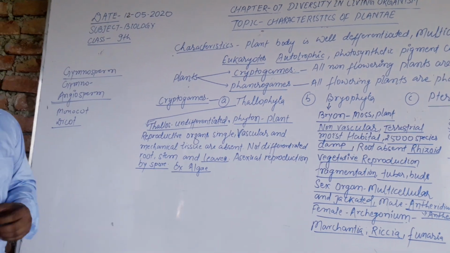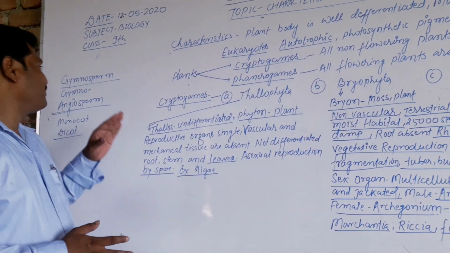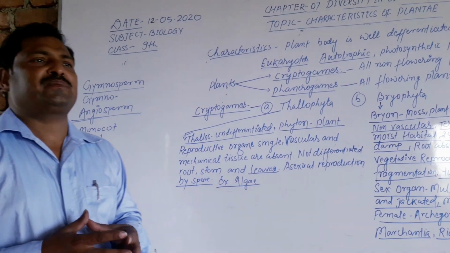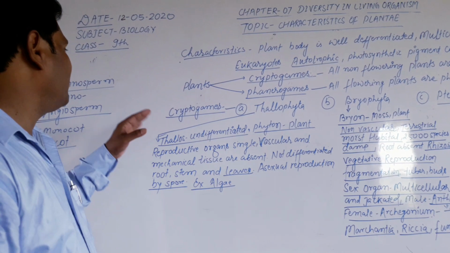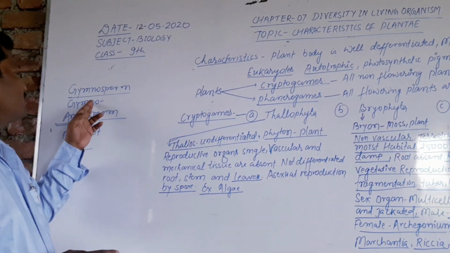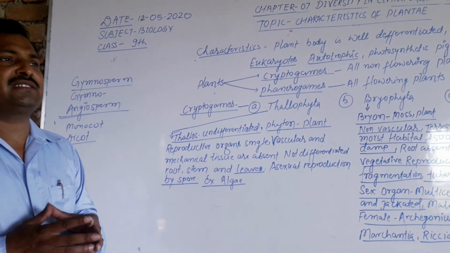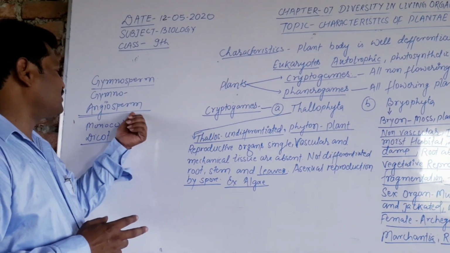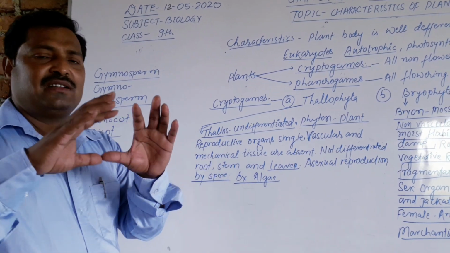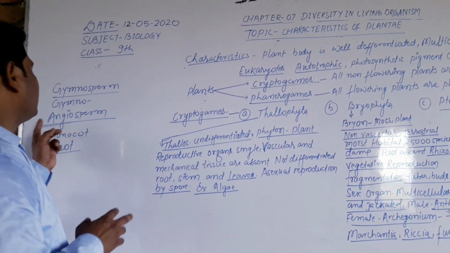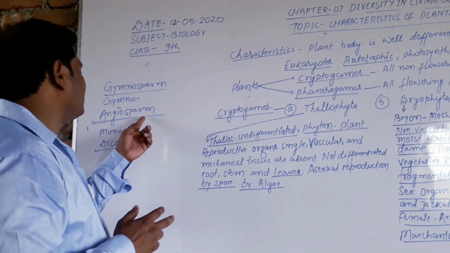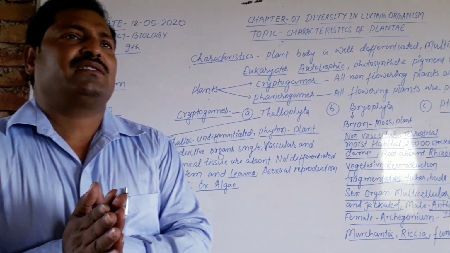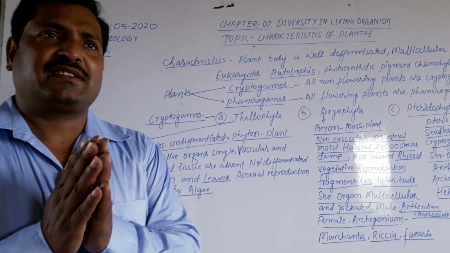Now, dear students, according to your book, the topic given is gymnosperms and angiosperms. Gymnosperms are those plants which have naked seeds, gymnos meaning naked and sperma meaning seed, non-jacketed. Angiosperms are those plants whose seeds have a cover. Angiosperms and gymnosperms are also further divided on the basis of cotyledons in the embryo.